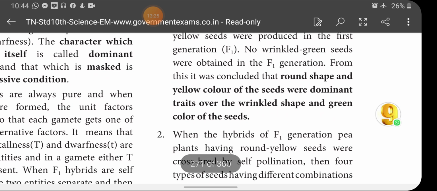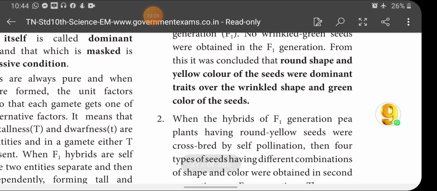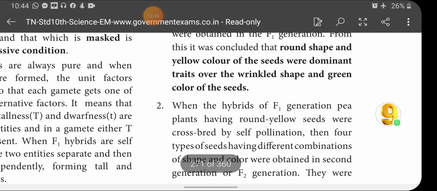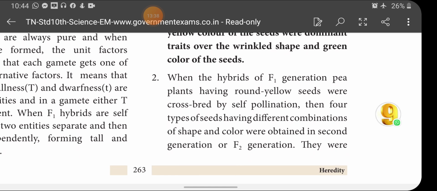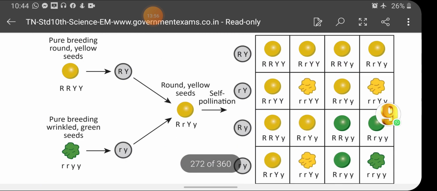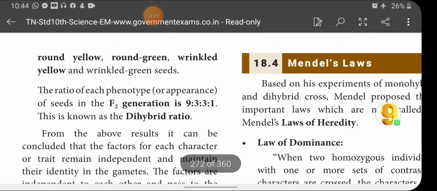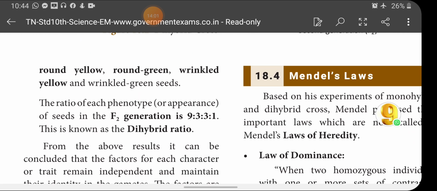From this it was concluded that round shape and yellow color of the seeds were dominant traits over the wrinkled shape and green color of the seeds. When the hybrids of the F1 generation pea plants having round yellow seeds were crossbred by self-pollination, then four types of seeds having different combinations of shape and color were obtained in the second generation, or F2 generation. They were round yellow, round green, wrinkled yellow and wrinkled green.